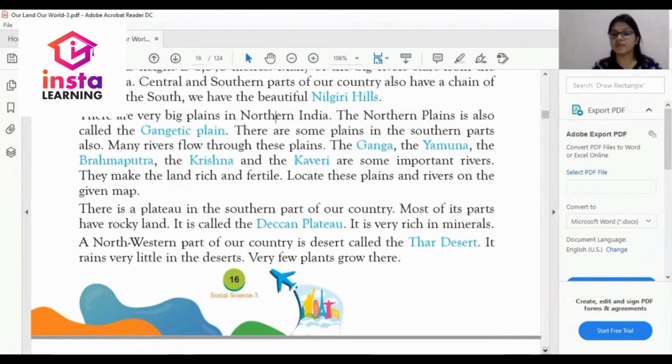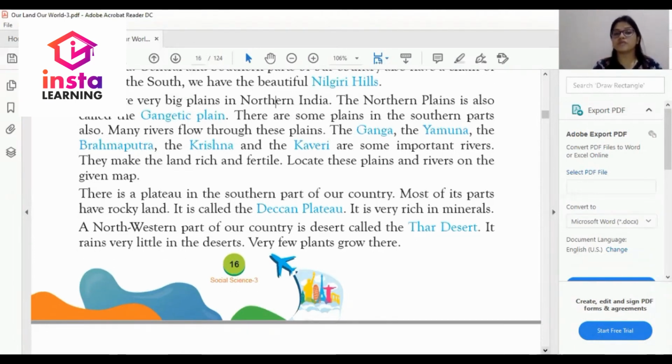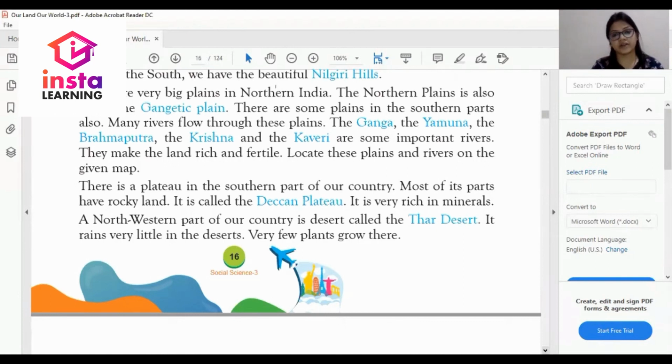There are some plains in the southern part also. Many rivers flow through these plains. बहुत सी नदियां हैं जो इस प्लेन से होकर गुजरती हैं. वो कौन सी नदियां हैं? The Ganga, the Yamuna, the Brahmaputra, the Krishna and the Kaveri are some important rivers which flow through these plains. They make the land rich and fertile.